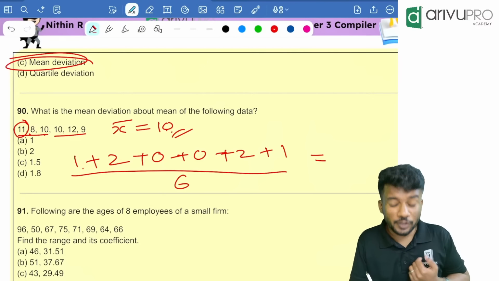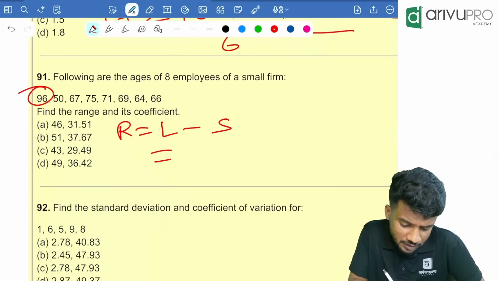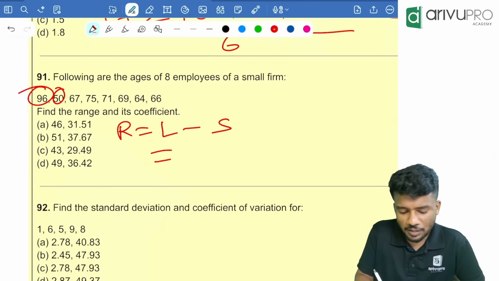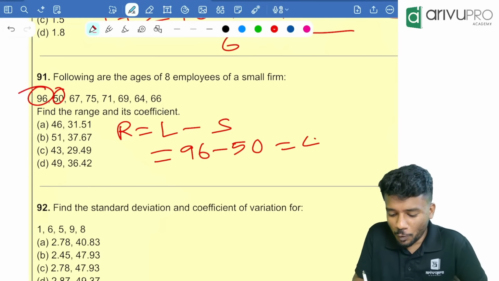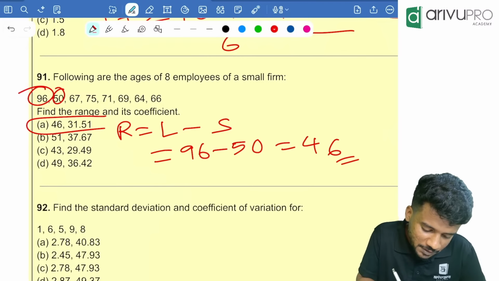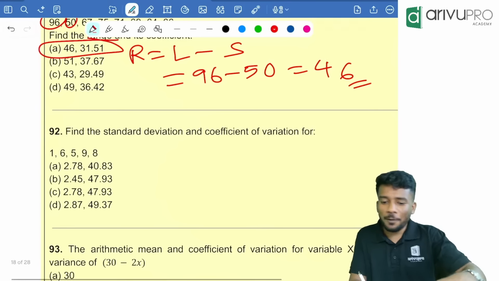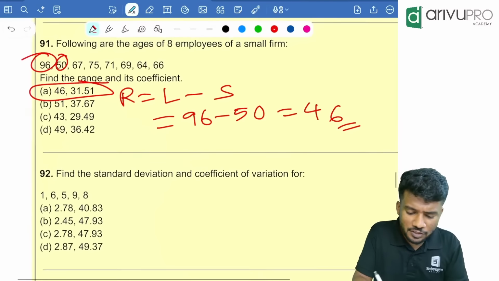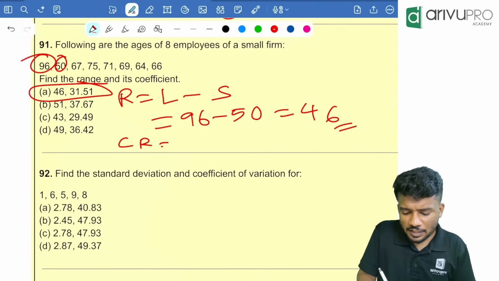Very easy. Now, following are the ages of 8 employees in a small firm. Given the range and its coefficient is the question. We can first find the range. Range is nothing but the largest minus smallest, which is the largest value 96, right? Which is the smallest value 50. Direct question. 96 minus 50, which is equal to 46. Only one option is having 46, that is option A. So option A is our answer. How to find coefficient of range? You know, right? Coefficient of range is nothing but largest minus smallest divided by largest plus smallest into 100. Okay, that you can find yourself.